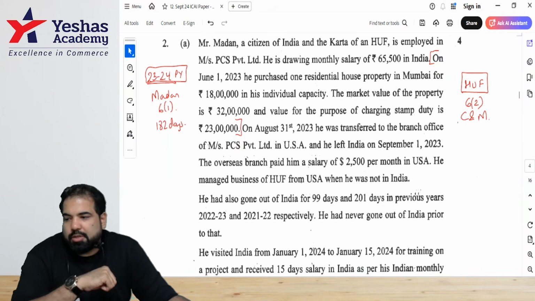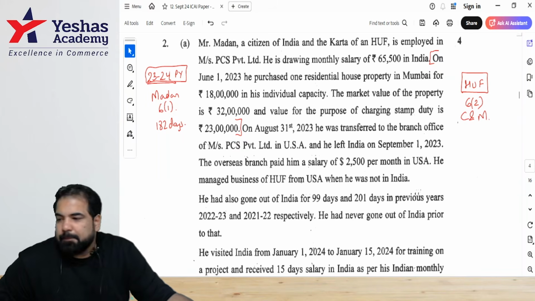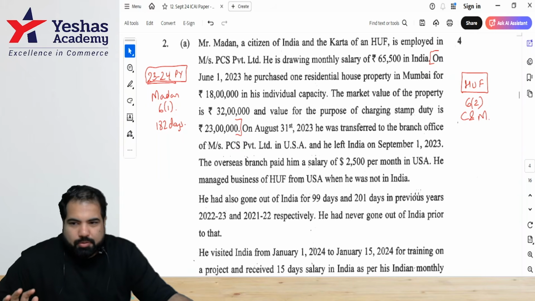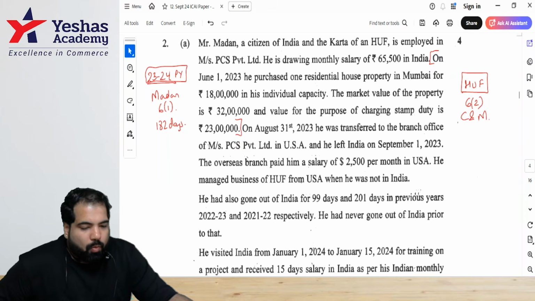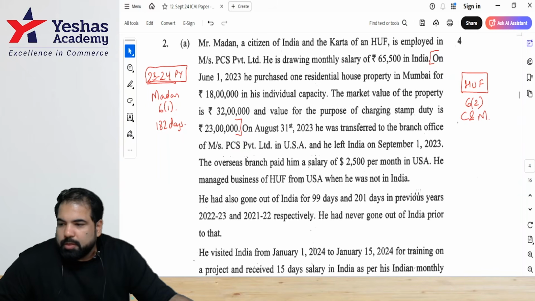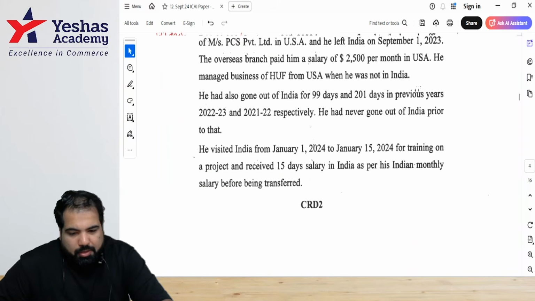Madan is a non-resident. Sushmita saying, let's see. Good. Truly a challenging question, which is nice. Take one more minute, try and find out the answer. HUF is a ROR. Is there more explanation? I think it's here.